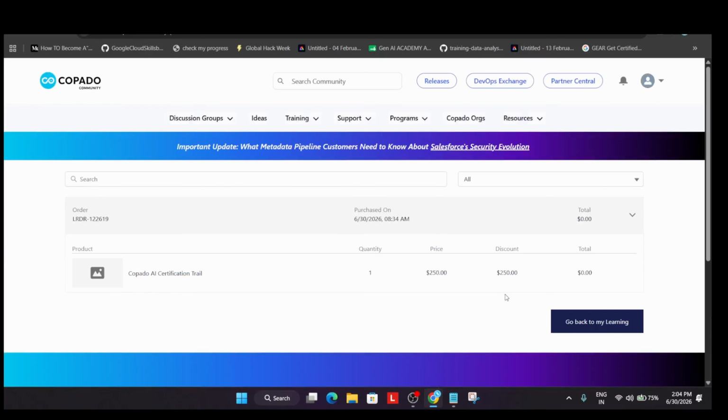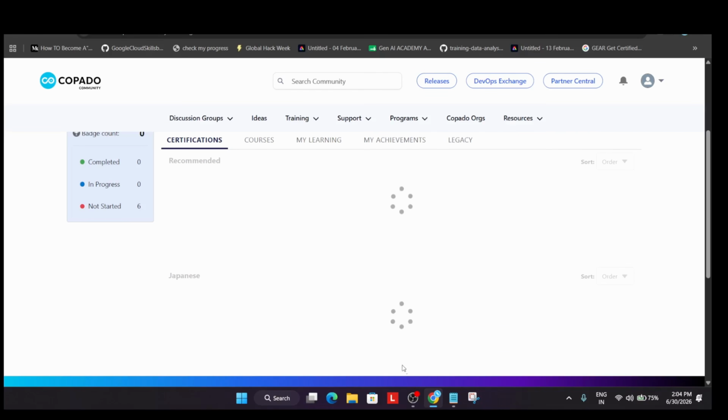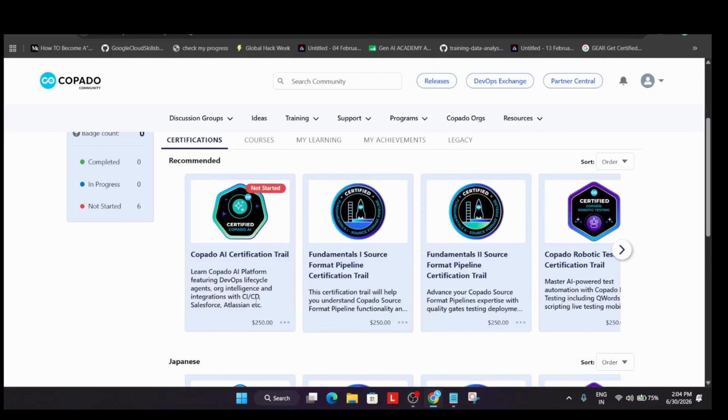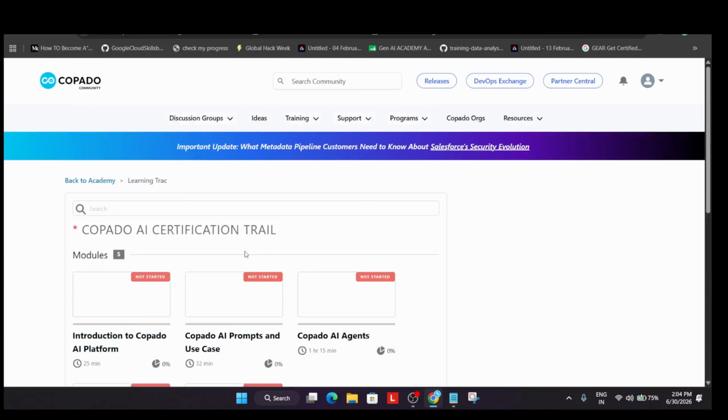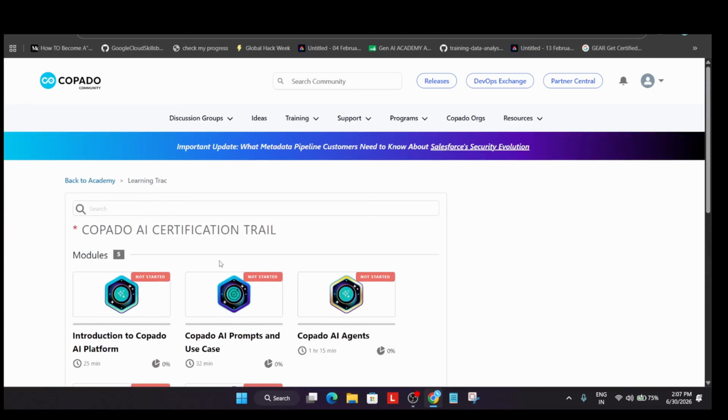And now you have to just schedule the examination. You can go back to your learning section and complete the modules if you want. Or if you want to directly schedule your exam, let me just show you how you have to do it. So simply open it directly. From here, you can see it has a quiz also. Multiple options are there. So here you have to complete the certification quiz, right? So you don't have to give a proctored exam as they have not mentioned it. It's a quiz only. You'll be getting the certification voucher directly. So you can apply for this opportunity completely free of cost.